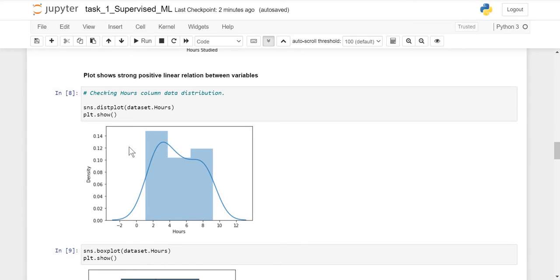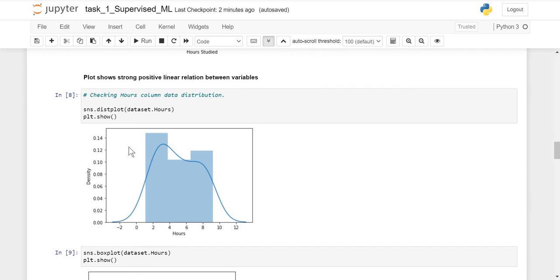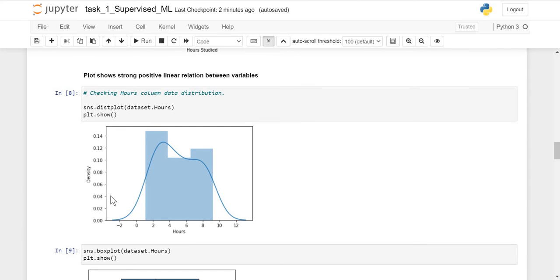The next one is checking the data distribution. I have used the Seaborn dist plot to check the data distribution. We can see that the hours column data is normally distributed, but using this plot or histogram we cannot observe outliers clearly.